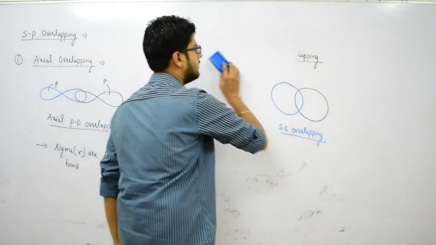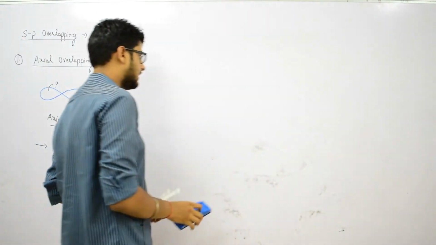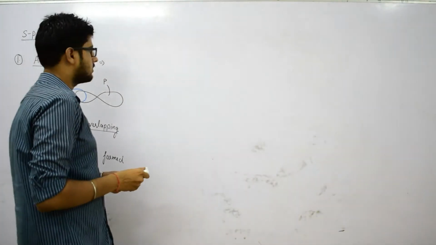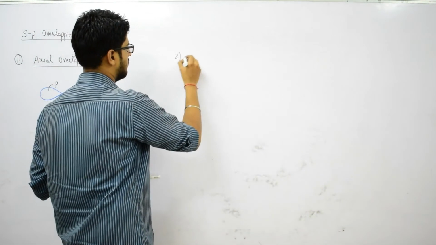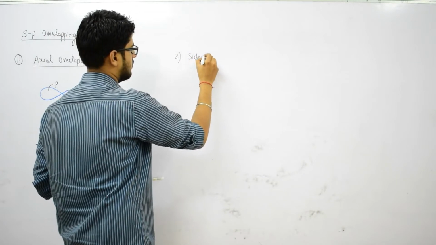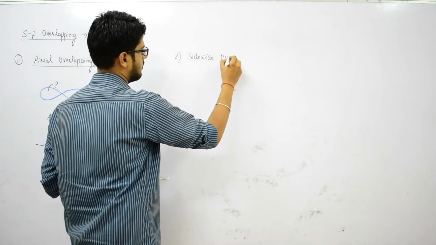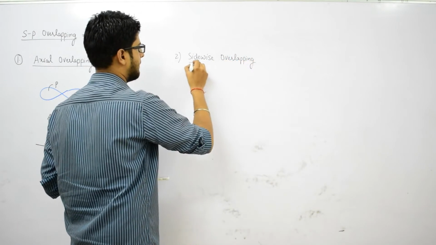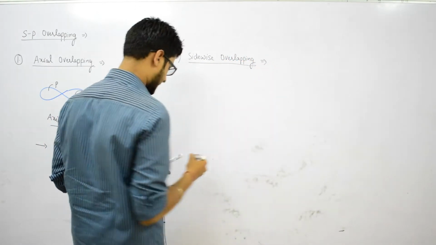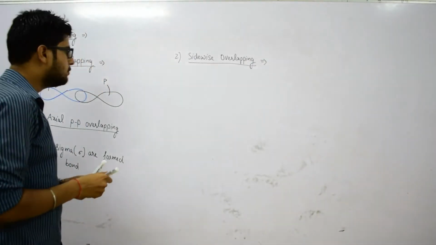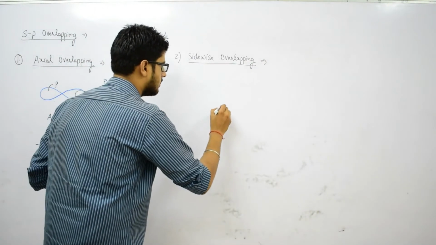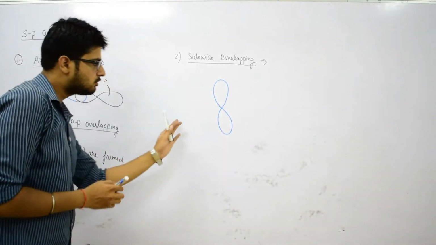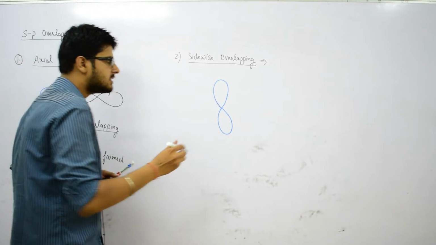But when the case is of sidewise overlapping, we have two p orbitals. This is our first p orbital and sidewise to this will be the next p orbital.